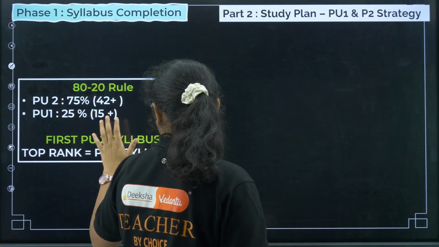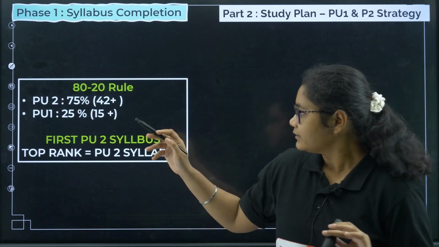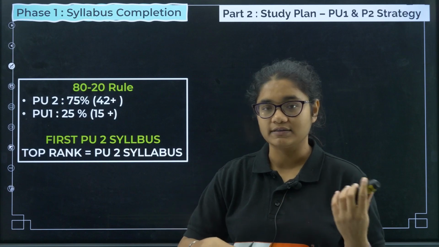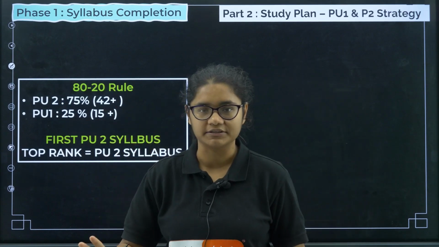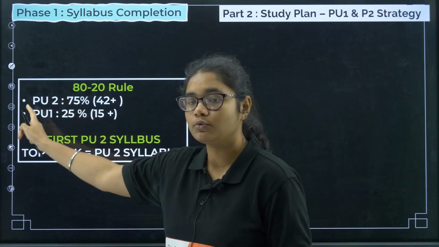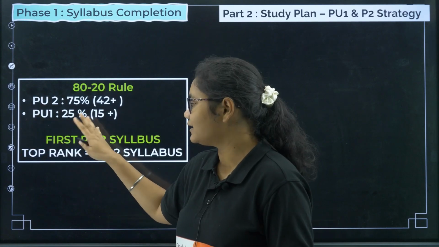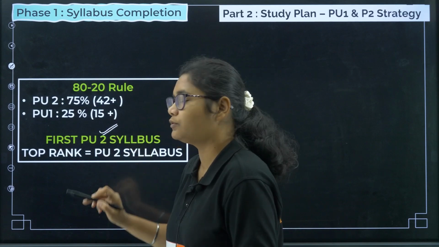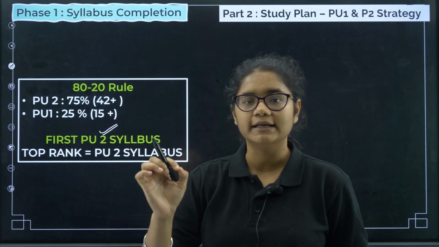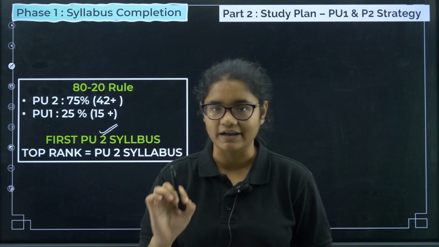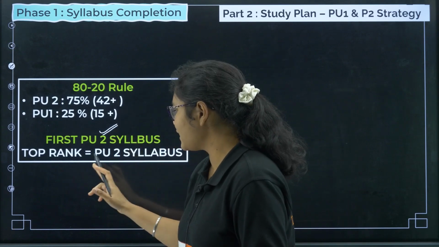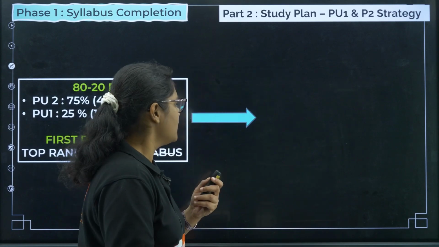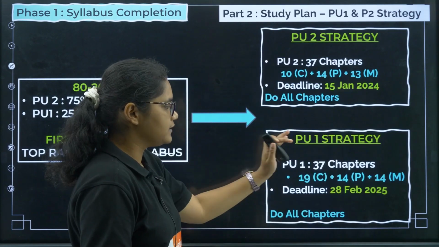Okay, so if you see here that 80-20 rule is there. That means in the KCET examination, it is observed that 75% or you can say 40 plus questions or 42 plus questions are being asked only from the PU2 syllabus, okay, and from PU1 the rest of the questions are being asked. So that is why you need to do PU2 syllabus first, okay, if you want to really get a very good rank in the KCET 2025 examination, your best rank, top rank can come with the PU2 syllabus. Clear?